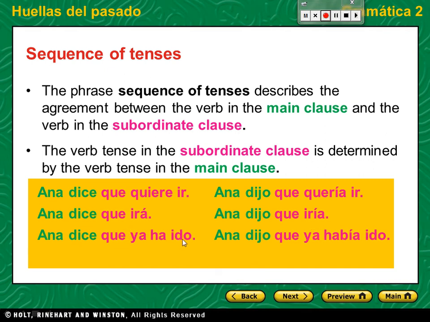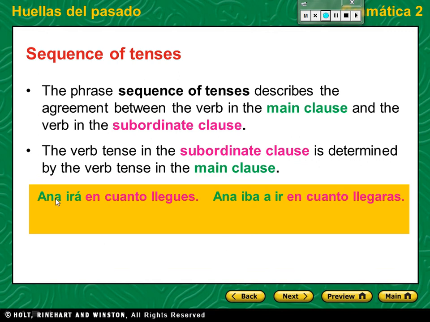Ana dice que ya ha ido. Okay, so Ana says that she has already gone, present tense and present perfect tense. Ana dijo que ya había ido. Ana said that she had already gone, preterite and past perfect tense. Ana dice que vayas tú. Ana says that you'll go. So this one is subjunctive. Ana dijo que fueras tú. Ana said that you went. And this one is imperfect subjunctive with preterite.